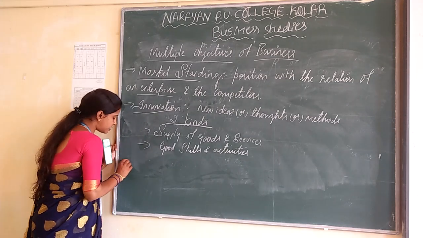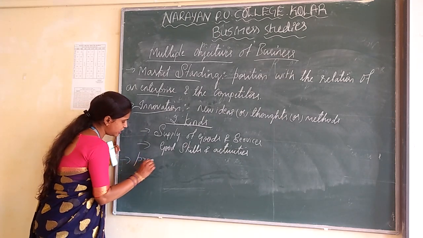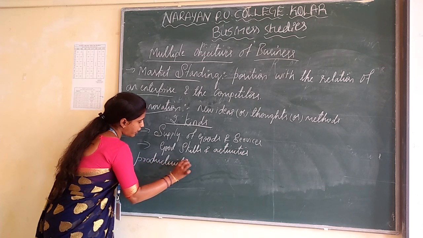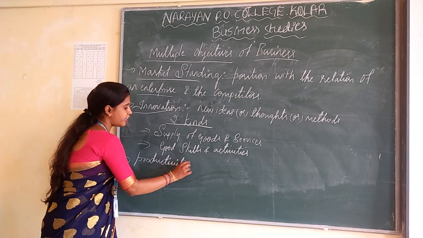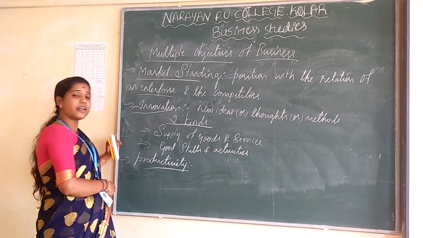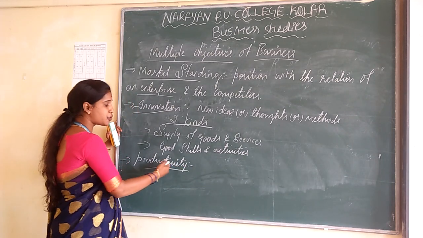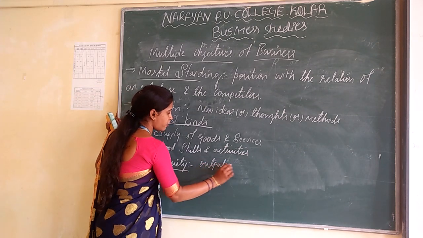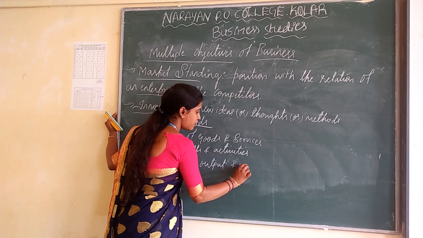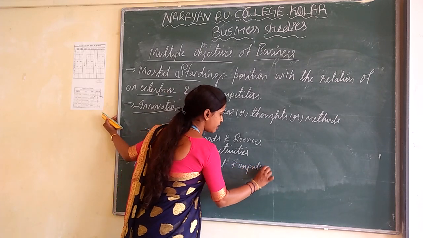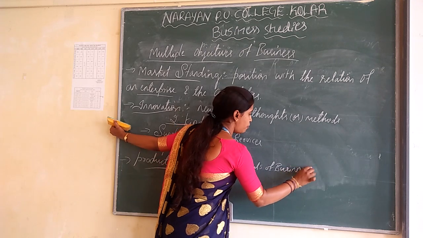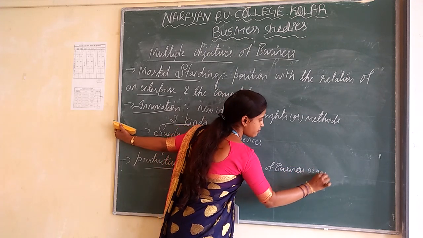And the third one is productivity. So productivity means it shows the outputs and inputs of a business organization.